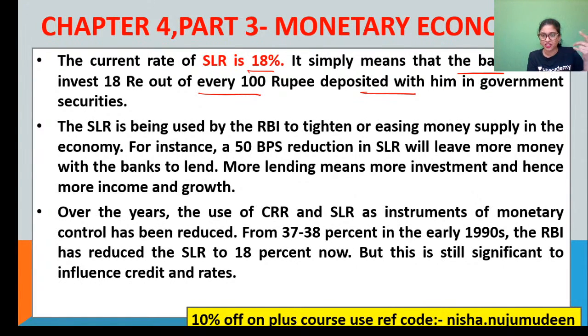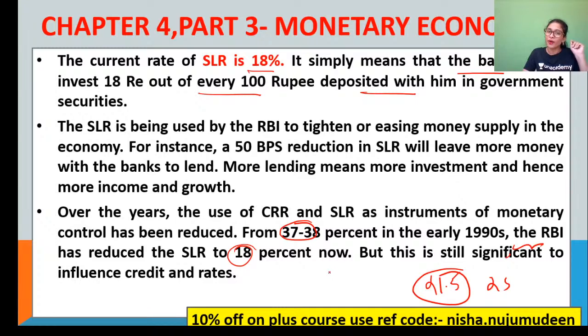Clear? And thus over the years, if you see the two so-called instruments like your CRR and SLR, they have been in much use by the RBI, guys. And now these instruments have been reduced, because in the year 1990, at the beginning of your economic reforms, it was 37 to 38%. Come on, this is too much. But currently the RBI made it 23%, then 21%, and now, taking into consideration the COVID-19 pandemic, it has become 18%. But still it is a two-digit number, your SLR, whereas CRR is a single-digit number. That is another trick to remember. But this figure is still important to really influence what? The credit and rates. Clear?